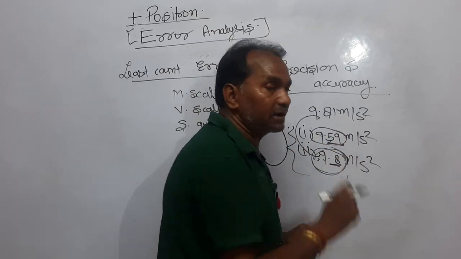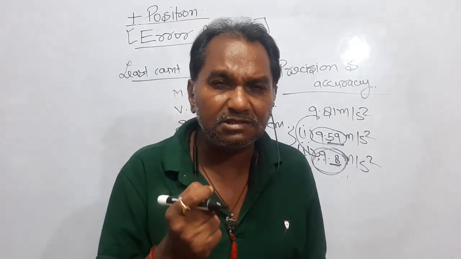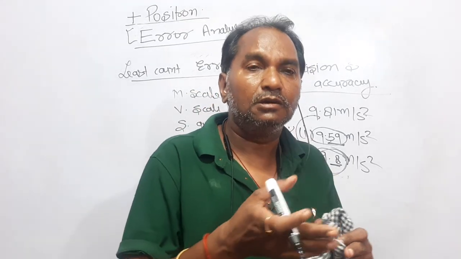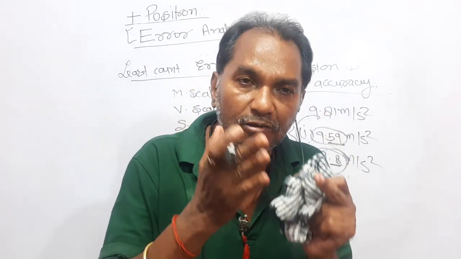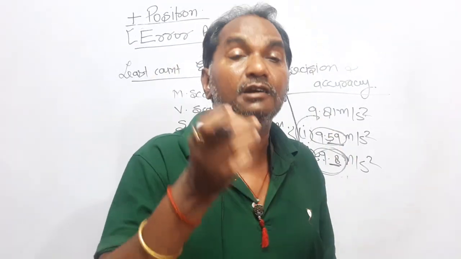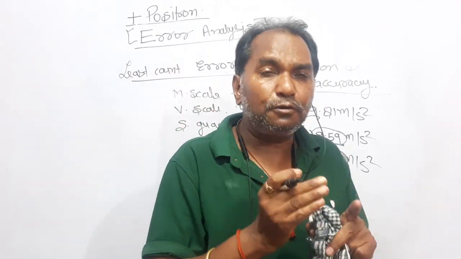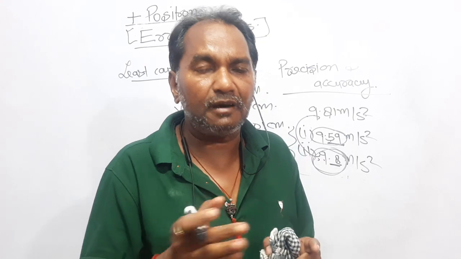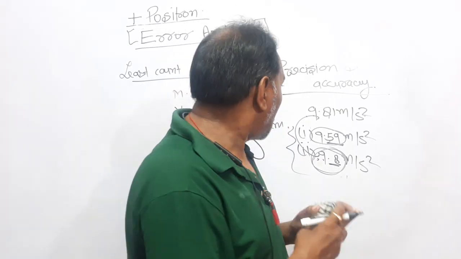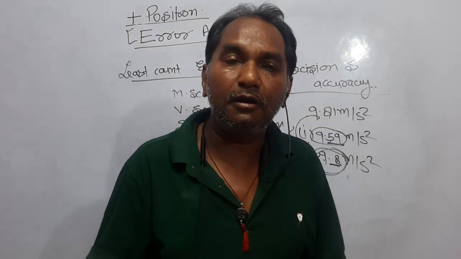So accuracy means how close your value is to the experimental or true value, and precision is how many points after the decimal you have got in the value.